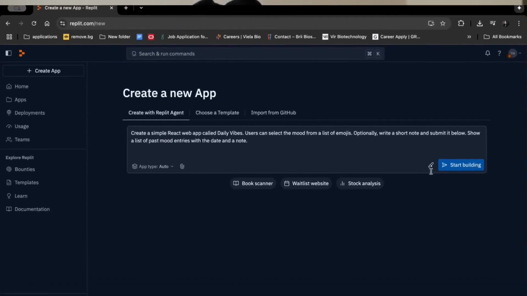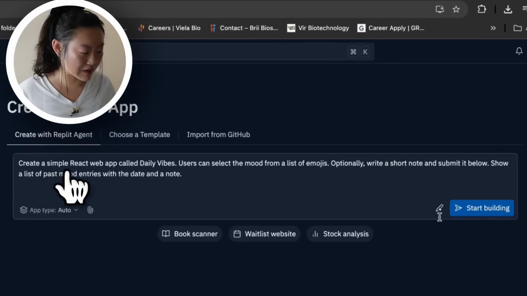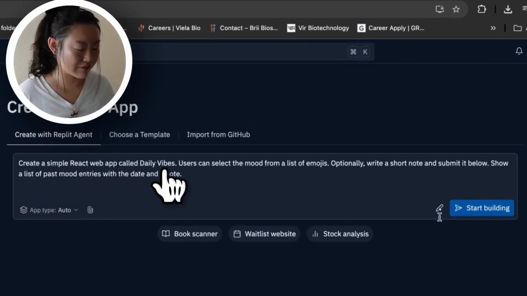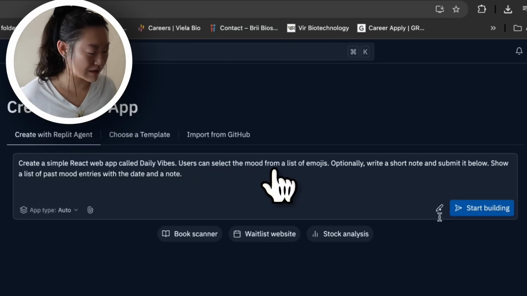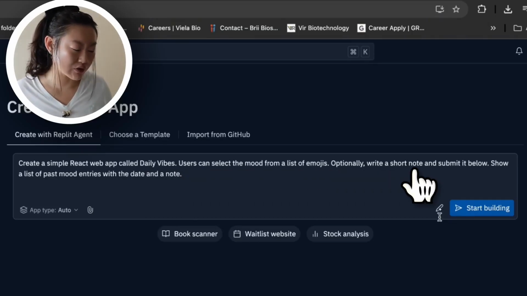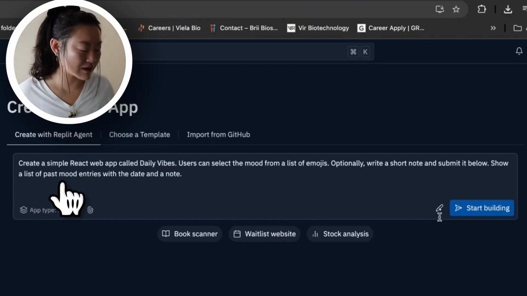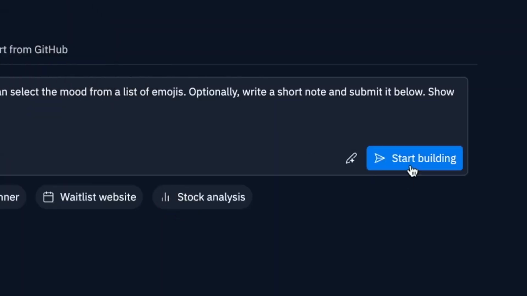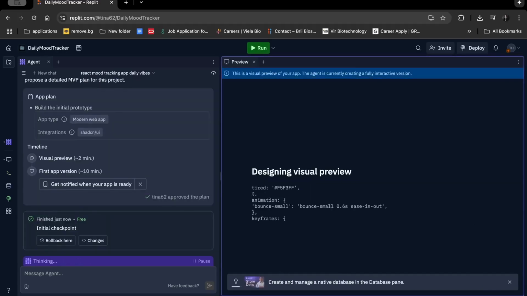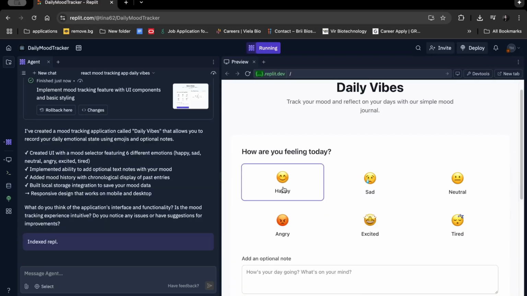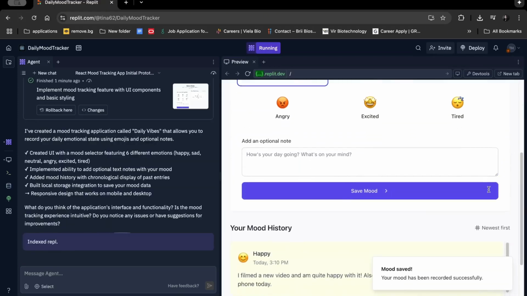For example, you can simply tell an LLM, "Please create for me a simple React web app called Daily Vibes. Users can select the mood from a list of emojis, optionally write a short note and submit it below. Show a list of past mood entries with a date and a note." And you just click enter, and the LLM writes the code for you and generates this app. And voila, there you go. But it doesn't just end there. There still are skills, principles, and best practices for how to work with AI in order to vibe code properly and produce products that are actually usable and scalable.